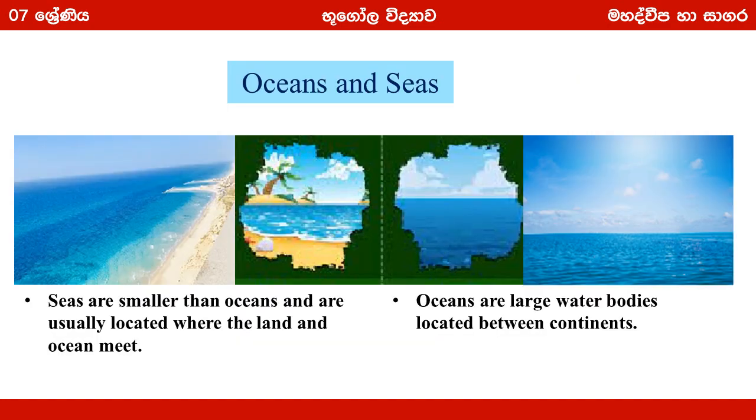Do you know the difference between oceans and the seas? Seas are smaller than oceans and they are usually located where the land and ocean meet. Oceans are large water bodies. They are located between continents.